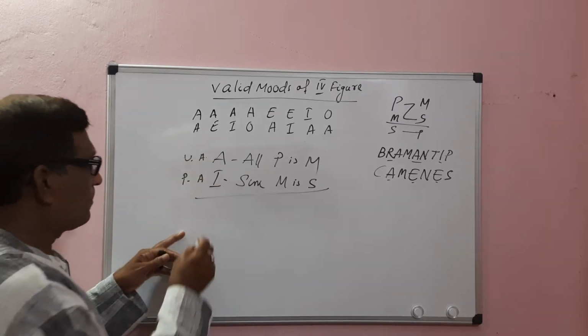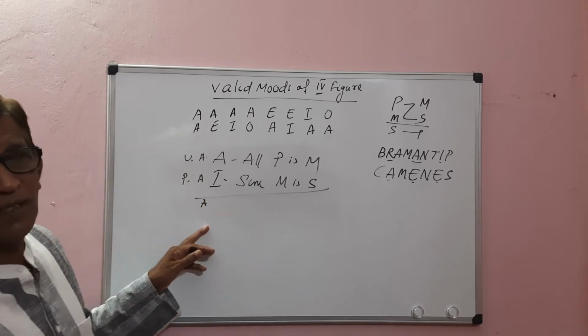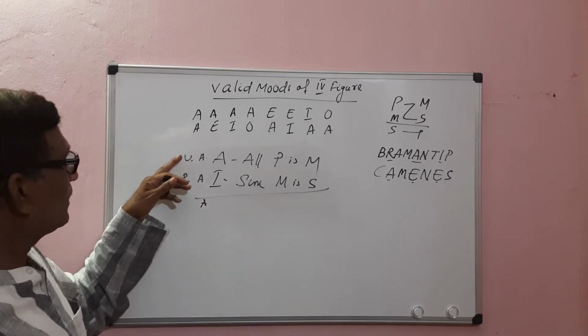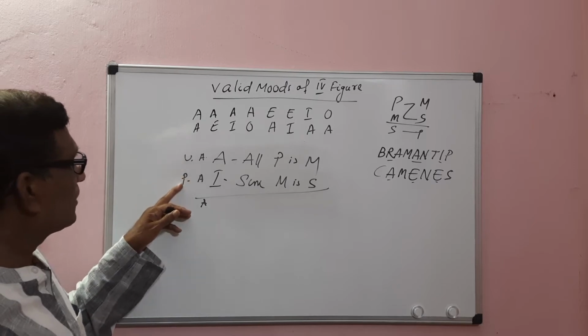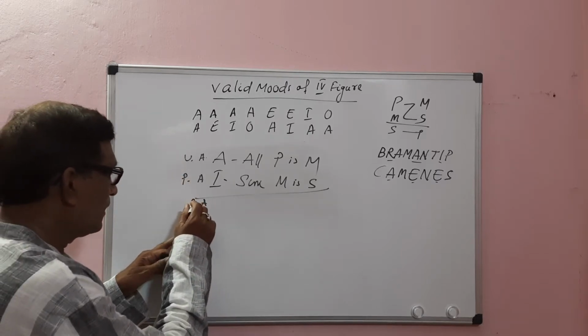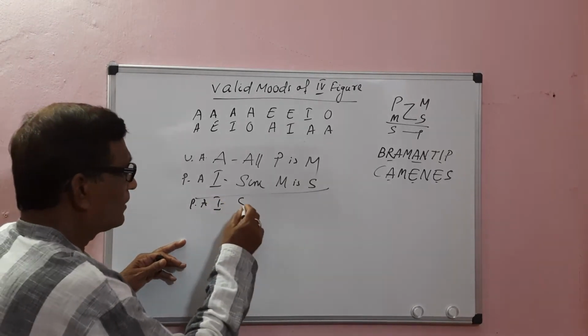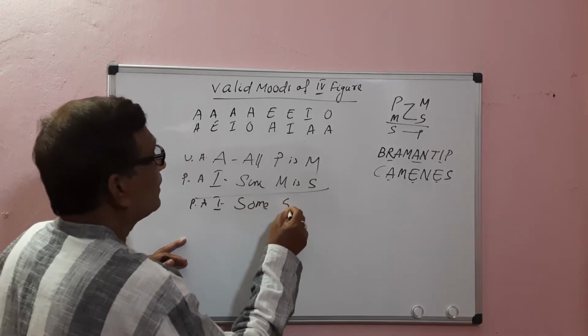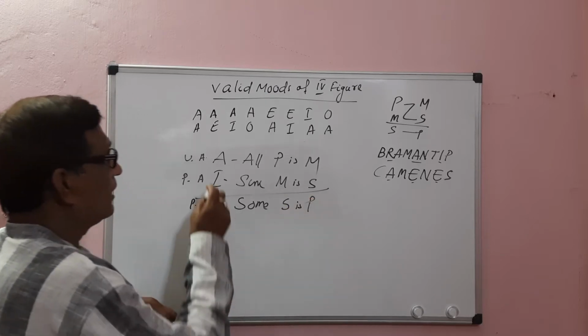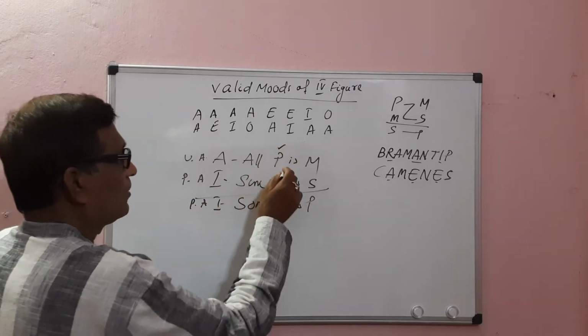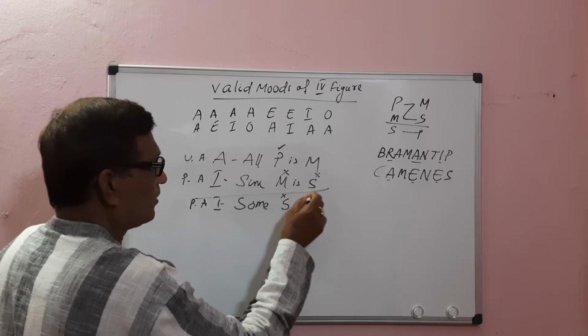When both premises are affirmative, the conclusion must be affirmative. When one premise is particular, the conclusion must be particular. So the conclusion is an I proposition: Some S is P. An A proposition distributes the subject, and an I proposition distributes neither subject nor predicate.